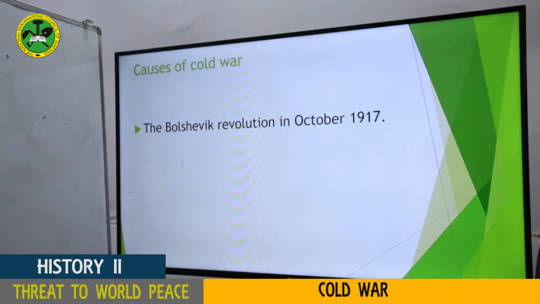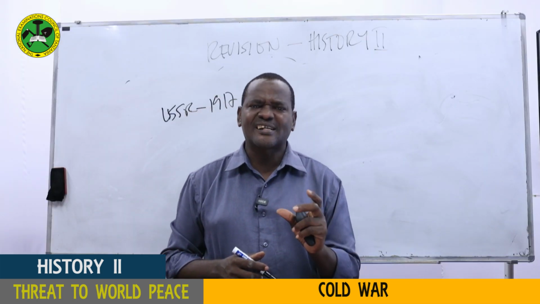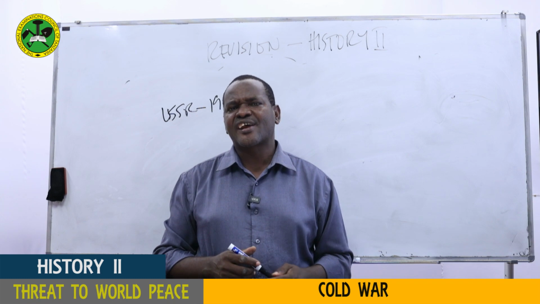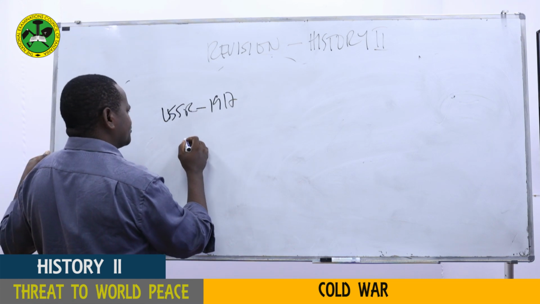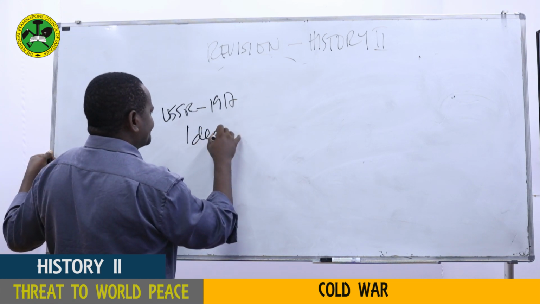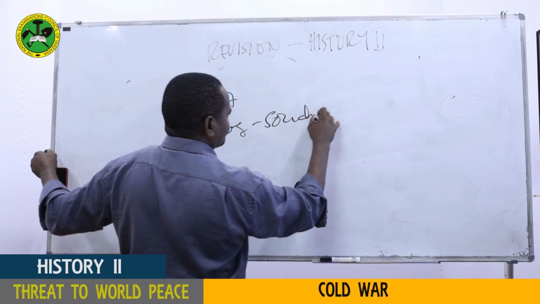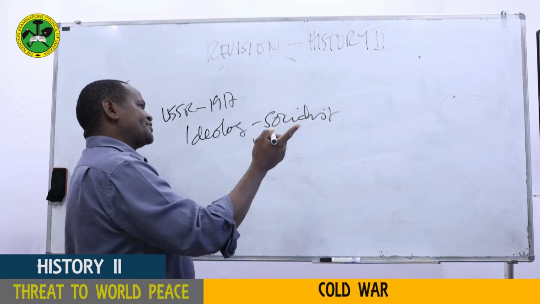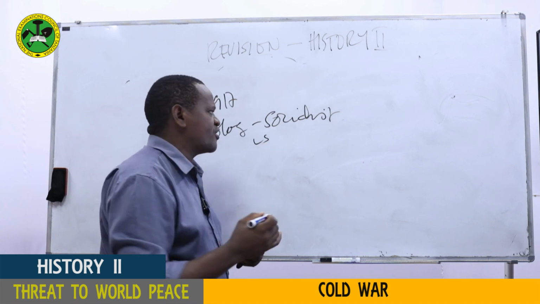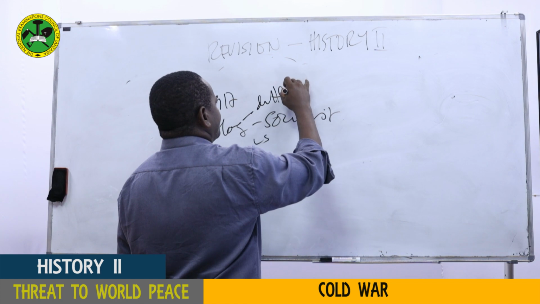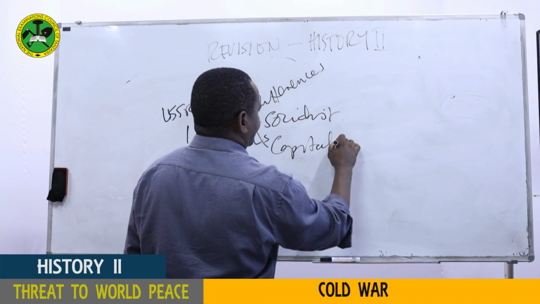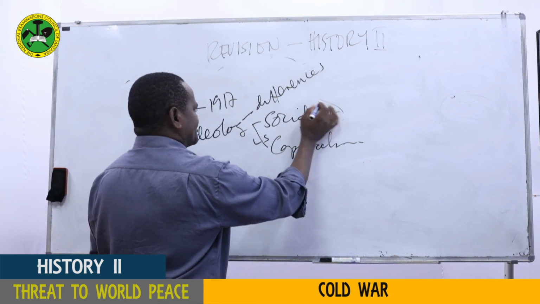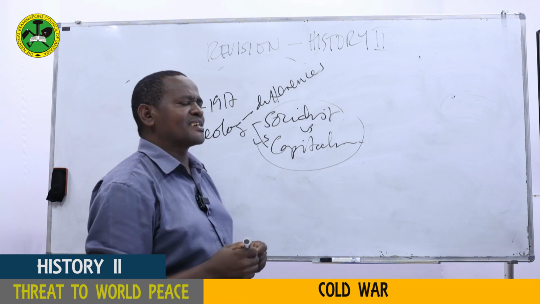And that revolution of 1917 is considered to be one of the causes. In fact, it's a very important cause for the rise of the Cold War in the world. Why? Because, as we said earlier, this revolution brought into existence an ideology which is called the socialist ideology. And also we said the Cold War is built upon the basis of ideological differences. So here we have the socialist, and there was the capitalist, which had already been existing in the world. So the emergence of these two different ideologies marked the beginning of the Cold War.